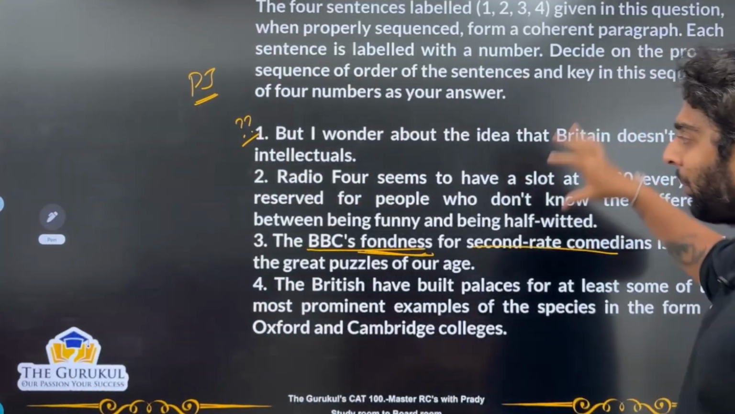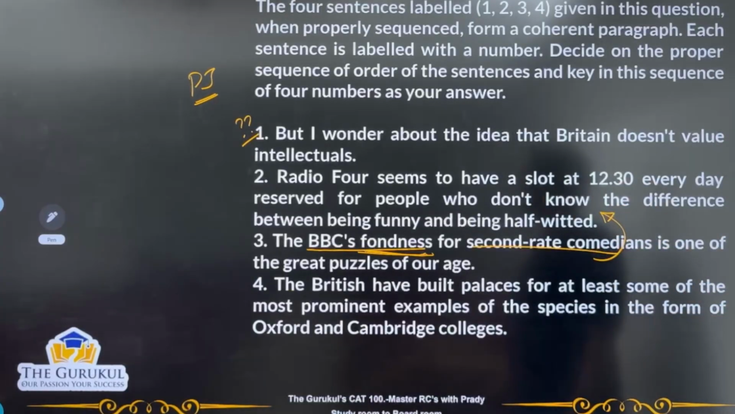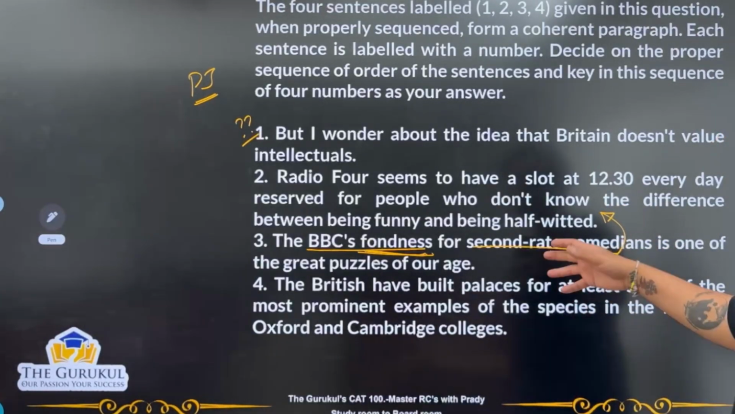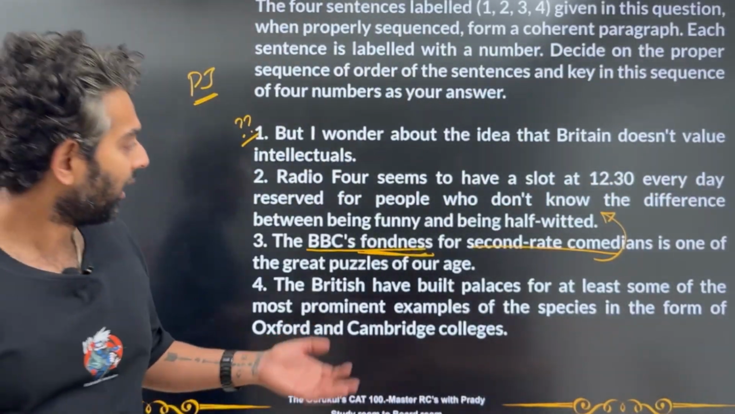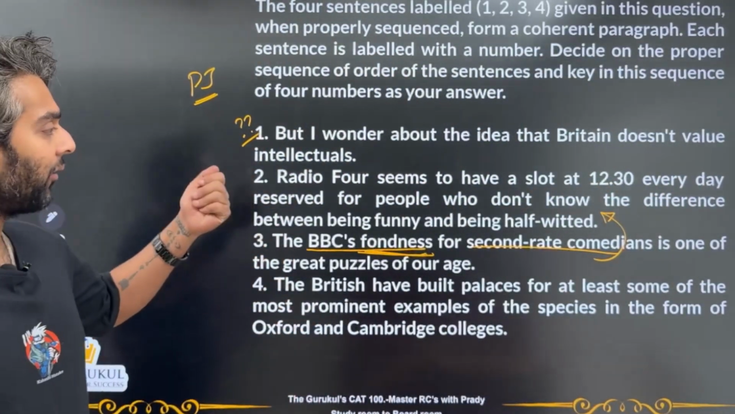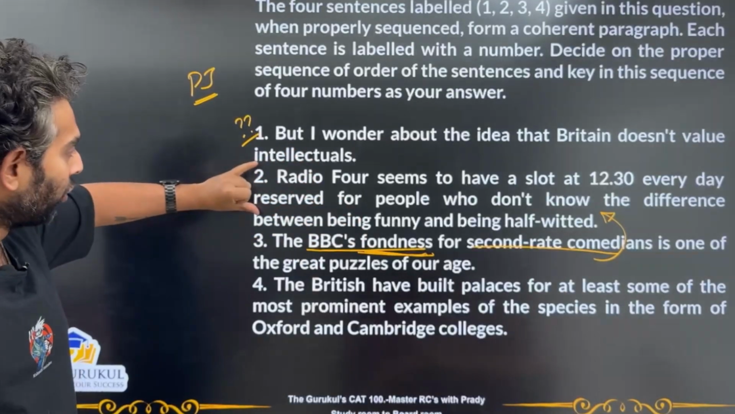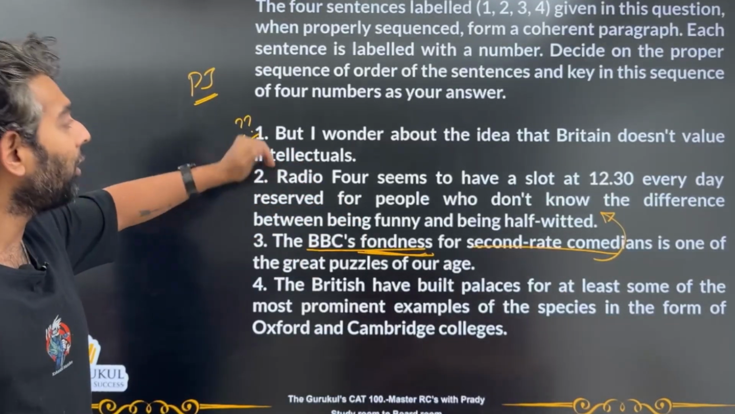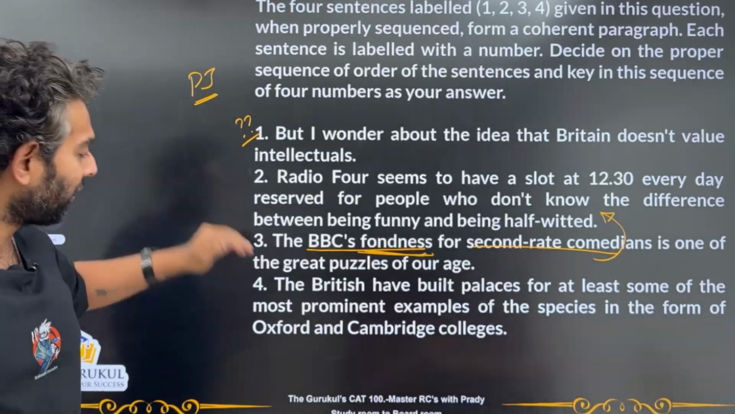Probably in this passage we can talk about any comedian with these characters being a second-rate comedian, as in someone who thinks that they're being funny but they're actually half-witted, right? So being funny and half-witted, right? So these second-rate comedians have been elaborated in 2, which is probably why he wonders if Britain doesn't value their intellectuals. Now what about 4?